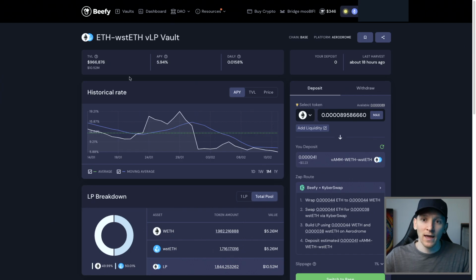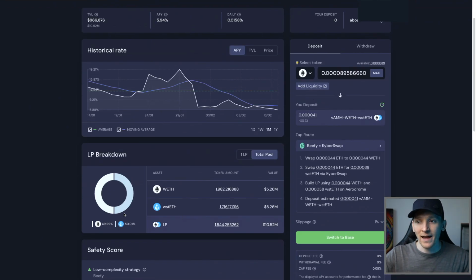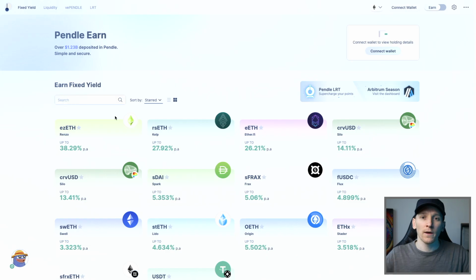However, the yield can actually be double or more than just staking. And so maybe investors want to do this or not, it's up to them, but that's the mechanism of how it works. I do have specific video guides on Beefy and all the other protocols. I'll list them all below. I don't recommend using them, but of course, if you do want to use them, everything's there.